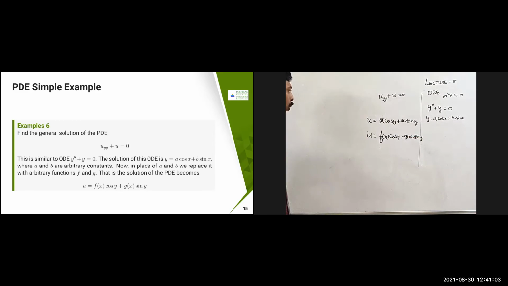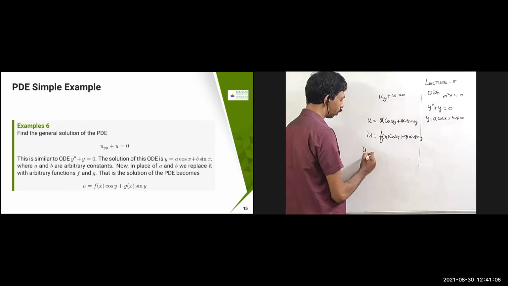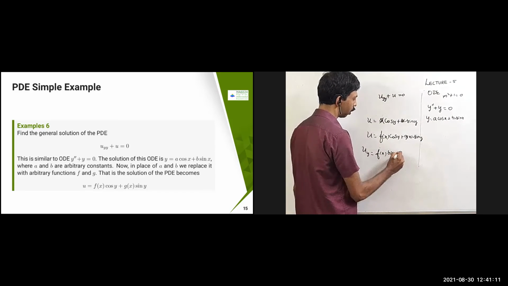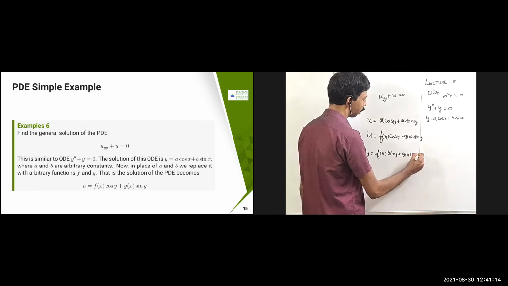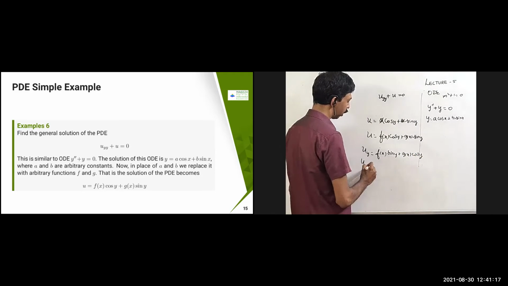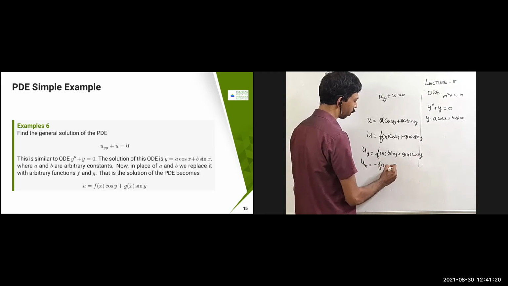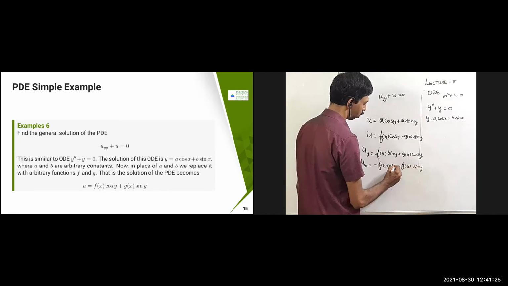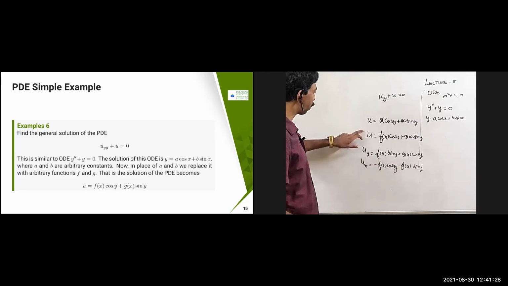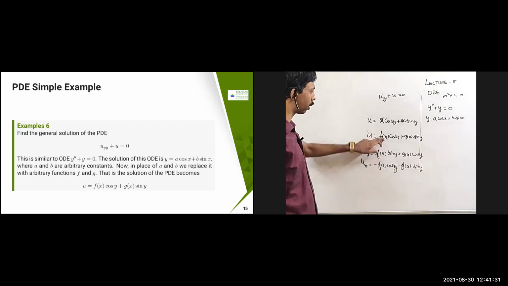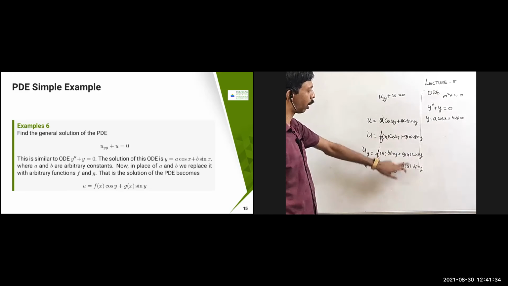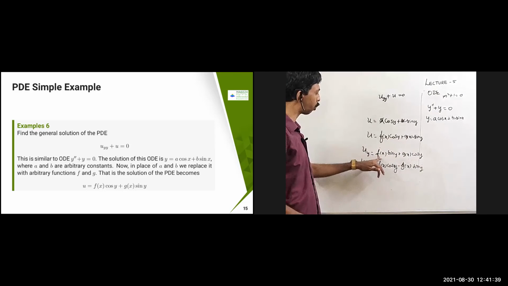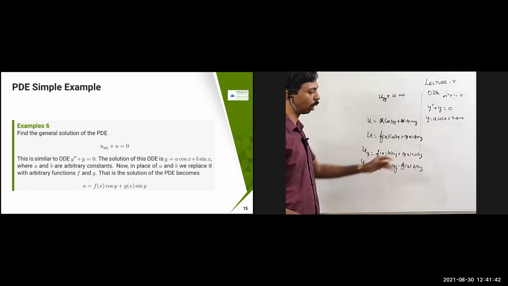You can verify whether it is going to be true or not. Take u_y, which becomes minus f of x sin y plus g of x cos y. Now take u_yy, that becomes minus f of x cos y minus g of x sin y. Just sum it up: u_yy plus u, minus f of x and f of x cancel, minus g of x sin y and g of x sin y cancel, so 0 comes. You can just see that, because these are constants for me with respect to y when I am differentiating.